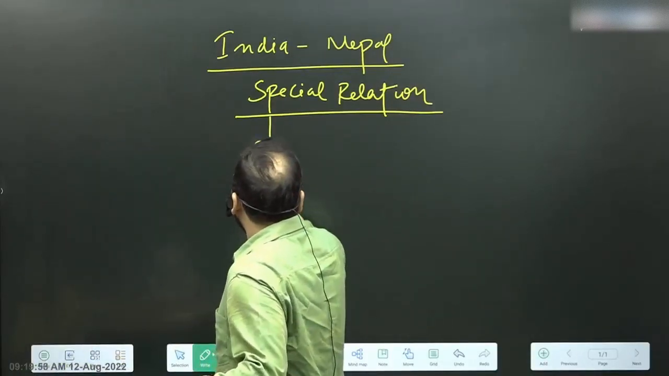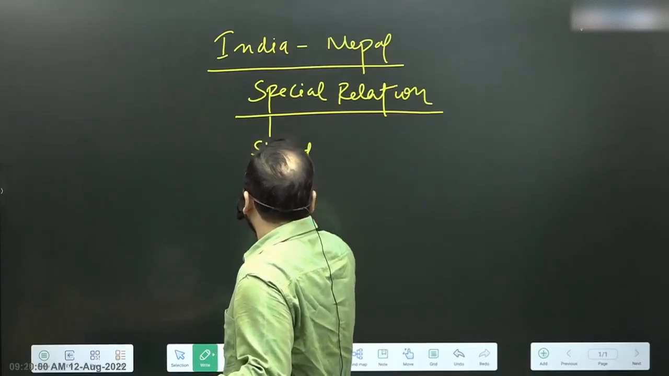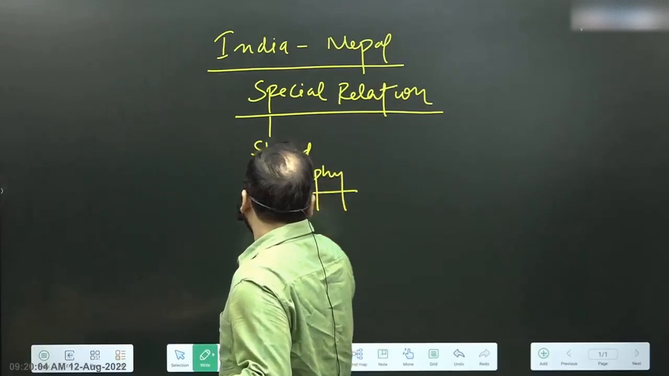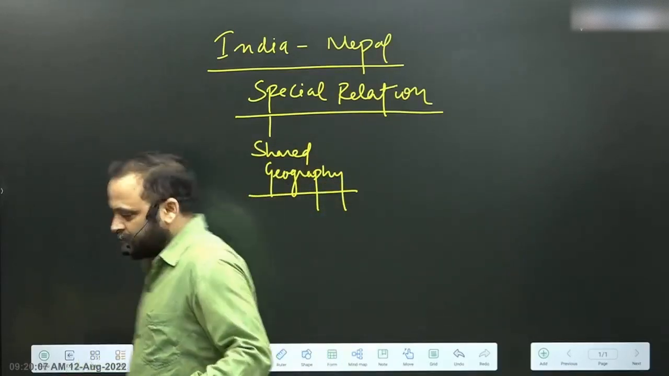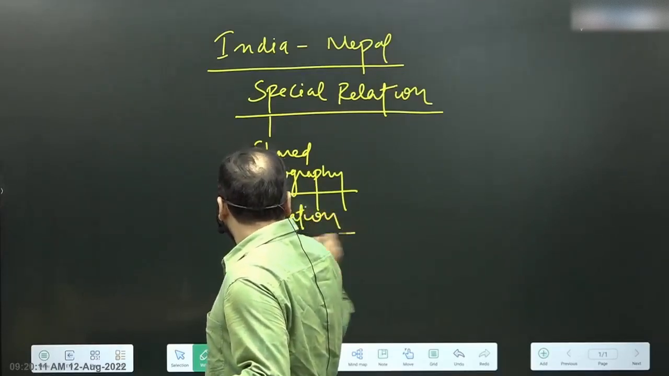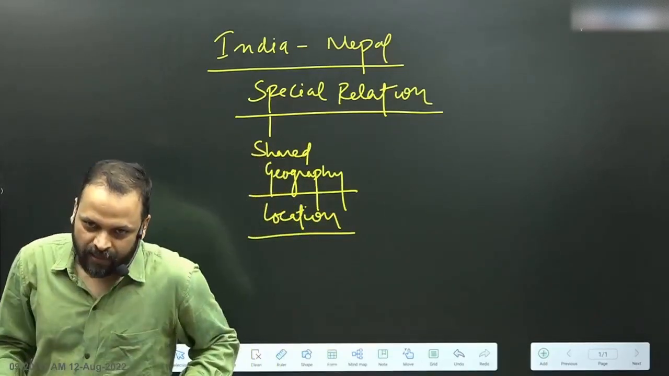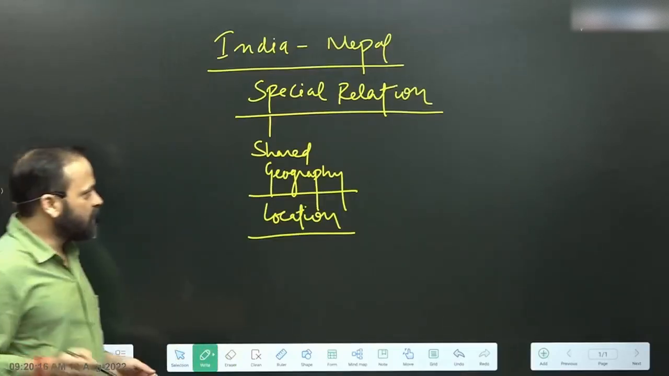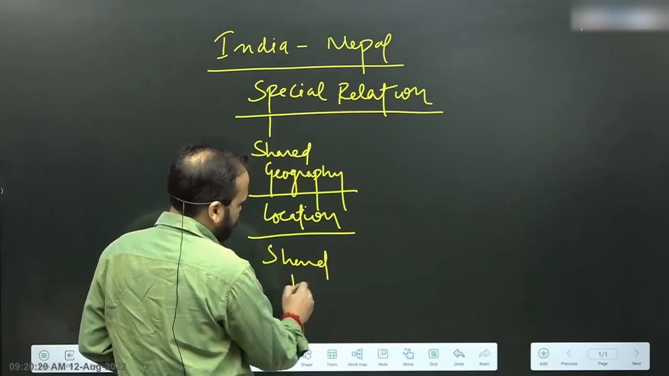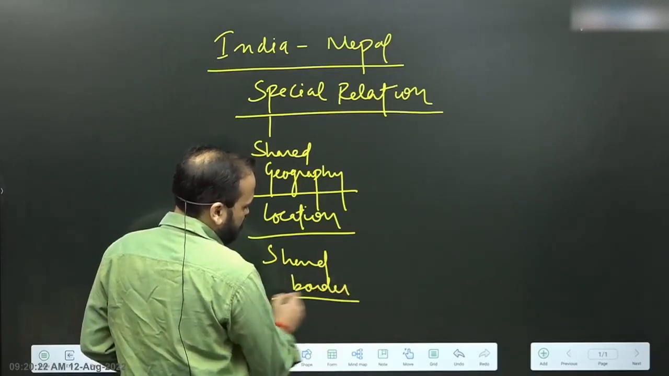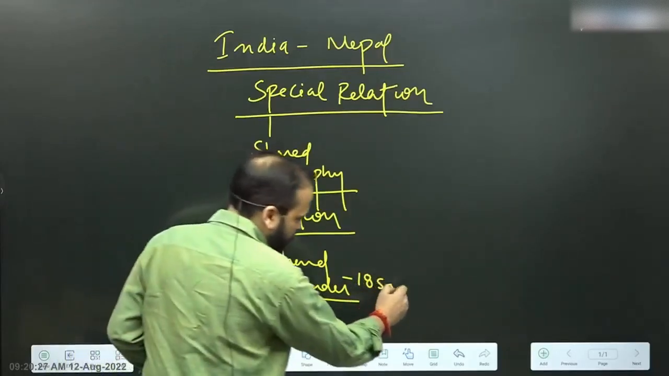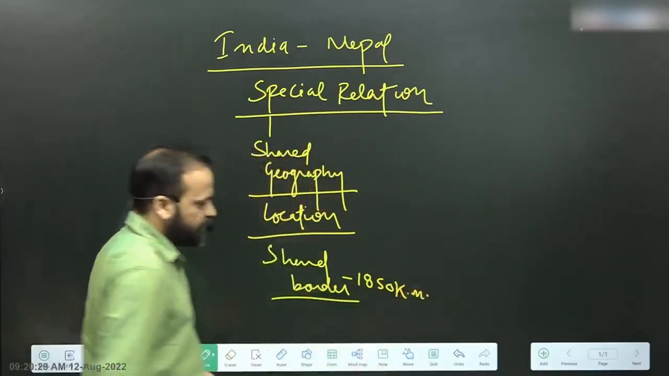So first of all, shared geography should come to your mind if that is the case in any relationship. Shared geography. Geography simply becomes location in international relation. So what does it amount to? It may amount to a shared border. All right. So India and Nepal share a 1850 kilometer long border. This should be simple for you.